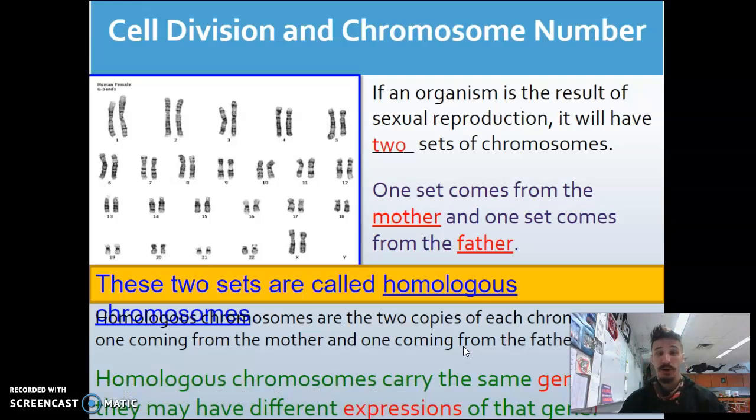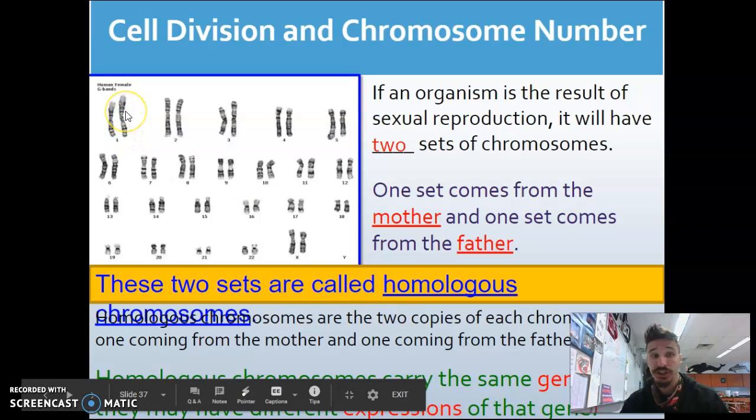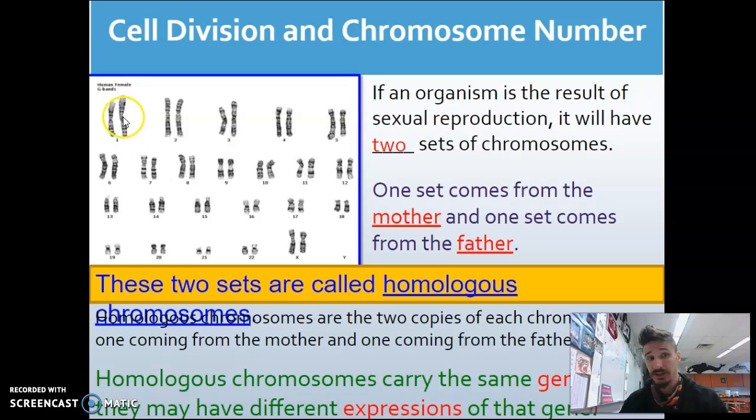Homologous chromosomes carry the same genes, but they may have different expressions of that gene. And what I mean is, let's say for instance on this number 1 chromosome, the genes for eye color are carried there. Okay, but dad might have the gene for brown eyes and mom might have the gene for blue eyes. Still the gene for eye color, just different versions of it. And we call different versions alleles. That word is going to come up a lot more from this point on and even into the next unit. Stay tuned, folks.